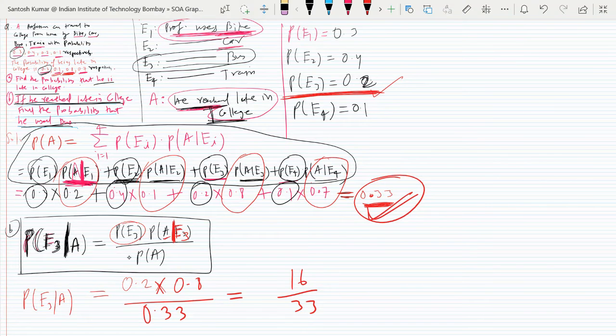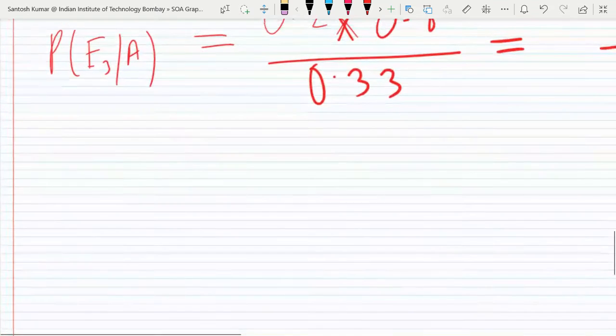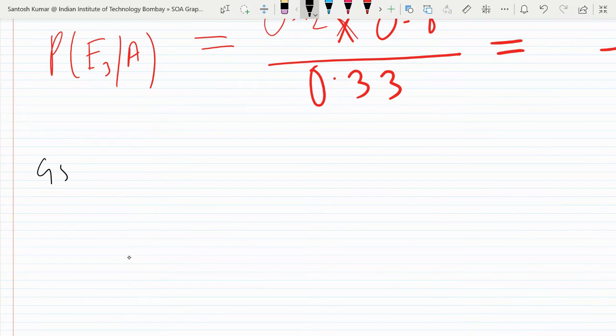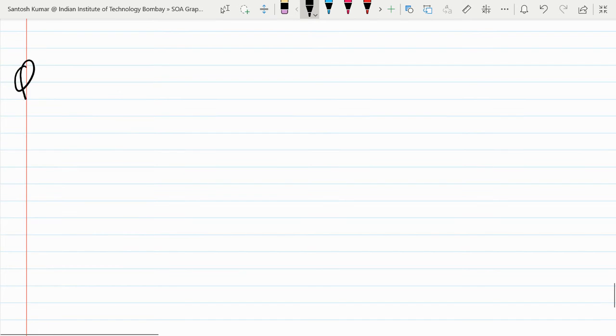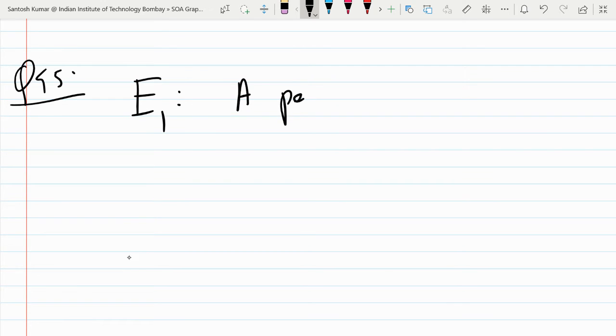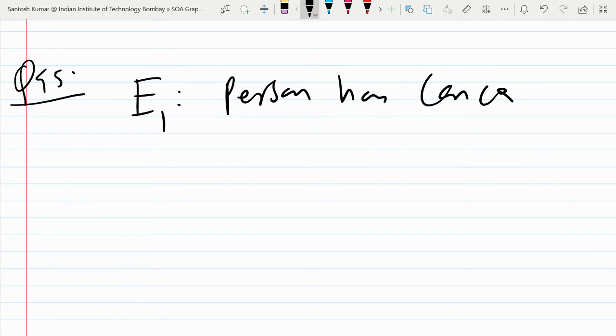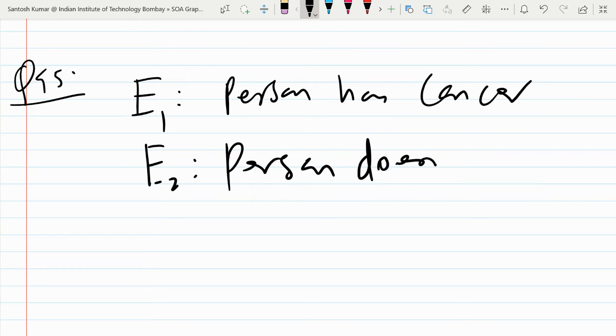So if I solve that question 95, a person may have cancer, may not have. So E1 you will take as person has cancer, and E2 you will take as person does not have cancer. Okay.